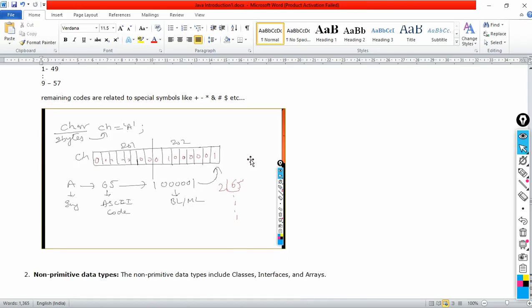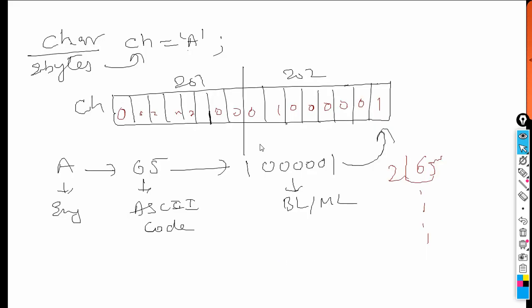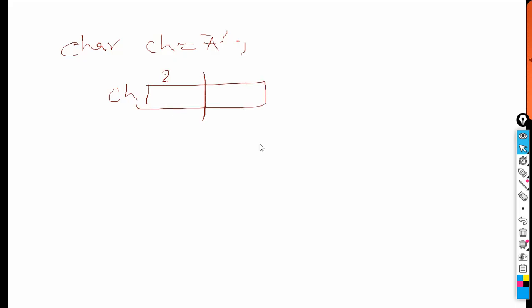Next, I'll continue further. There will be a small question: what happens if character ch is equal to 'A'? You might say, sir, no problem, but ch is going to occupy 2 bytes, let's say cells 201 and 202. The ASCII code will be stored in only one cell, and the remaining cell will be empty. So it stores the ASCII code here, and the remaining cell will be empty.